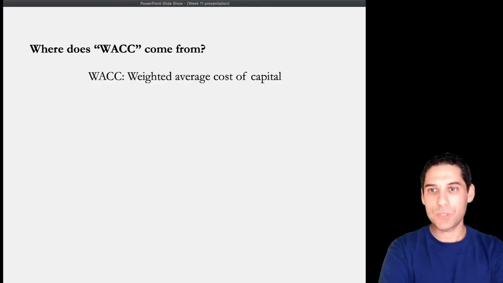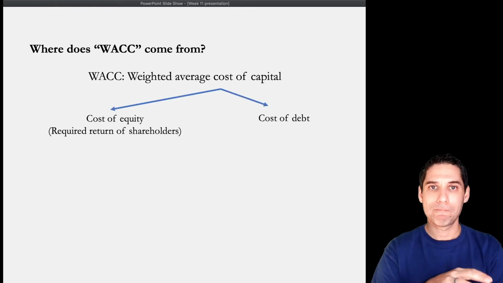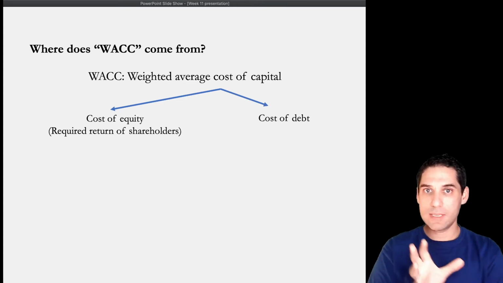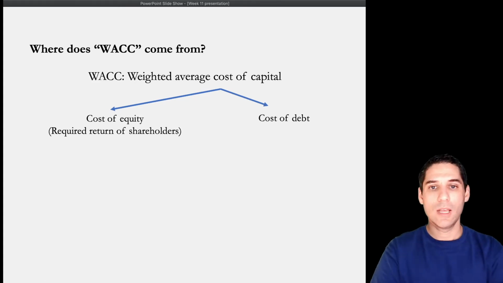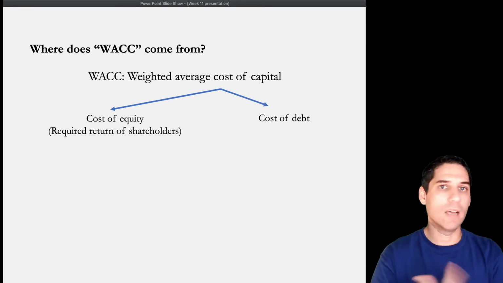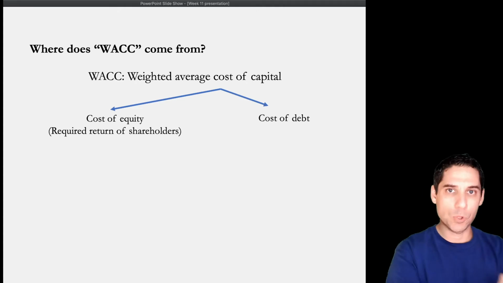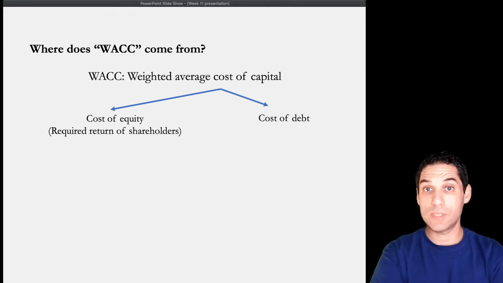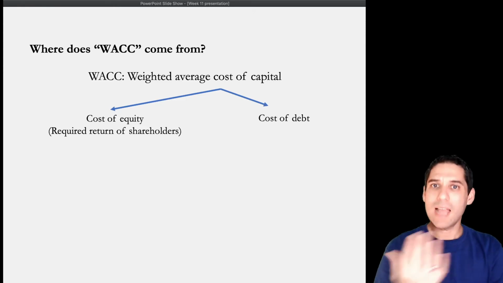All right, so the big question is, where does WACC, weighted average cost of capital, come from? The way we're going to approach this is, at the very end of this part of the course, we're going to see that weighted average cost of capital is a weighted average of cost of debt and cost of equity. And if the company has other financial securities issued, like preferred stock, for example, then cost of preferred stock enters there as well. But we are going to focus mainly on debt and equity. So a weighted average of these two things.